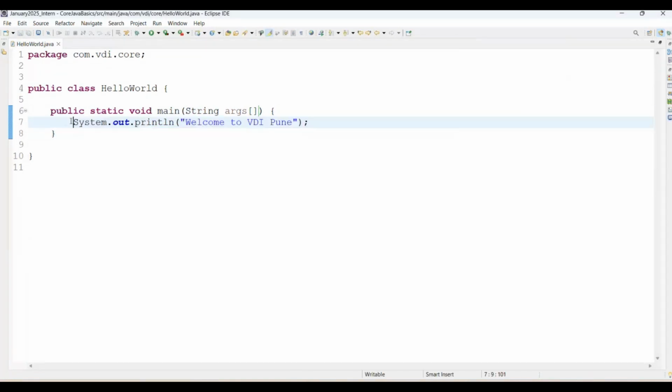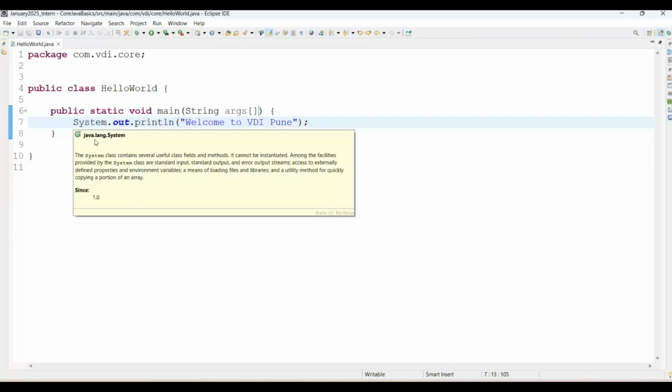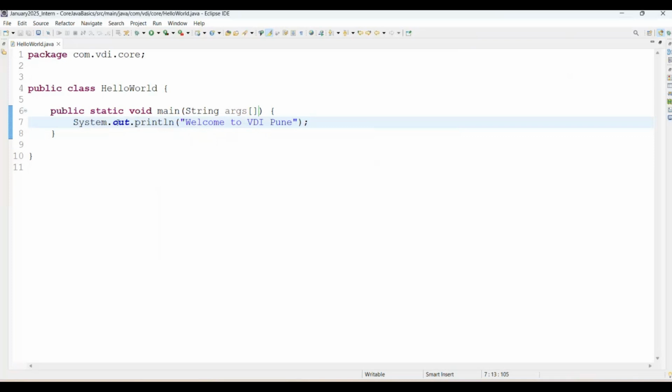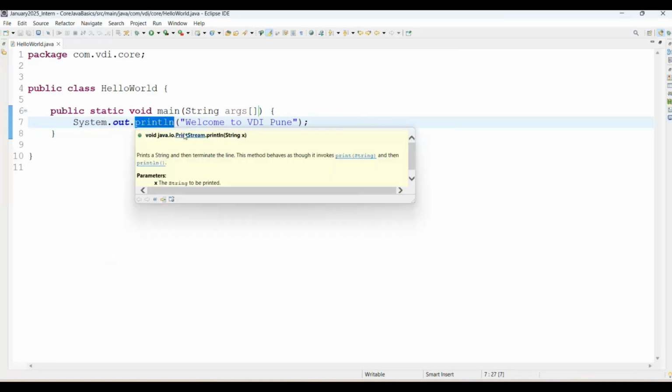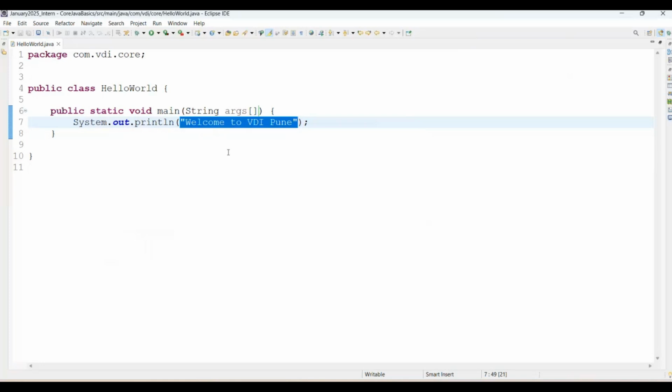method, we have a printing statement available here. That's called System.out.println. Here System is a Java class coming from the java.lang package. Then out is the object coming from the PrintStream class. See, here is the PrintStream class, and println is a method coming from the PrintStream class only. And whatever you have given in double quotes, it will print the output as it is.